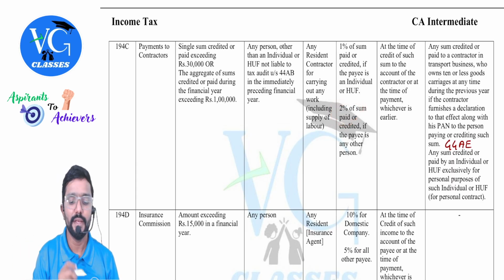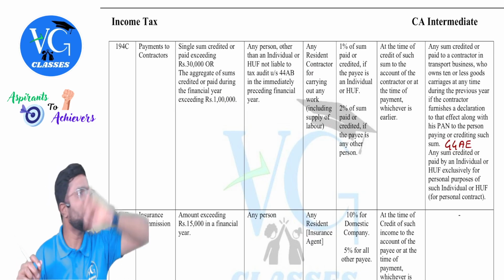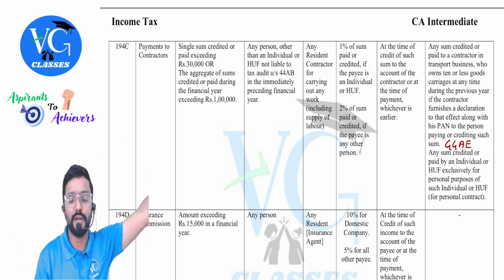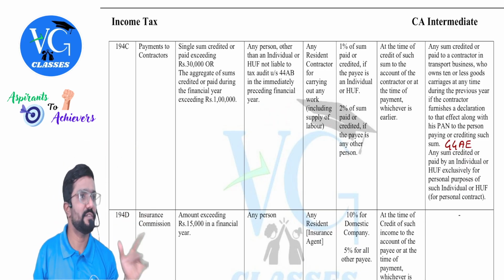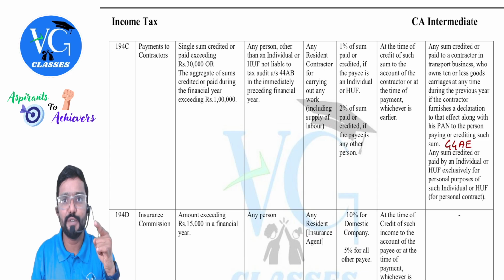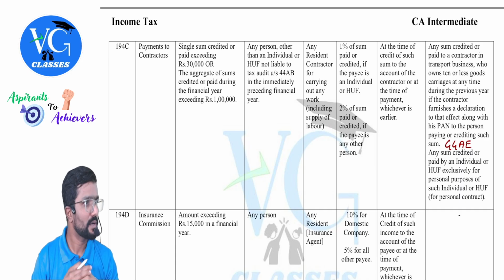Is a company. Then, sir, payer means no. Payer includes any person. But an individual or HUF who was not subject to tax audit last year is not covered here. But for Sumit, they gave the turnover in the last year, which is more than 1 crore. So is he subject to tax audit? Yes. So is he covered here? Yes, he's covered. Got it?